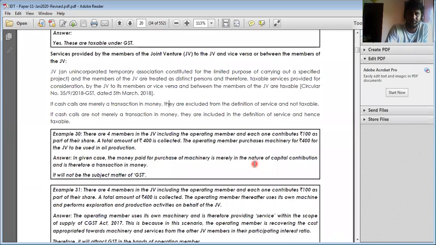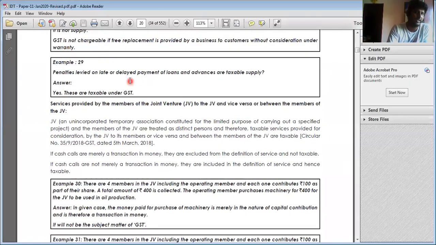Penalties levied on late payment: only if the penalty is subject to being penalized by law, then it is not considered supply. Here it is not penalized by law. It is delaying such payment, so hence a penalty will be levied. Here it does not satisfy the contract, hence it is regarded as supply. Okay, sir.